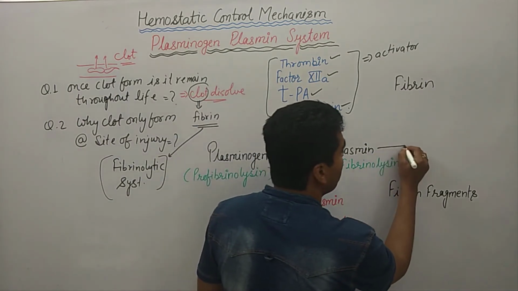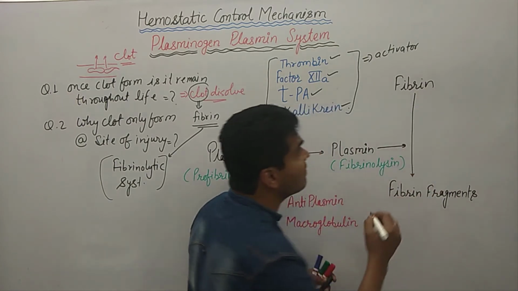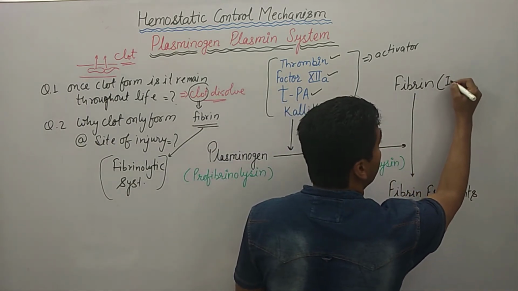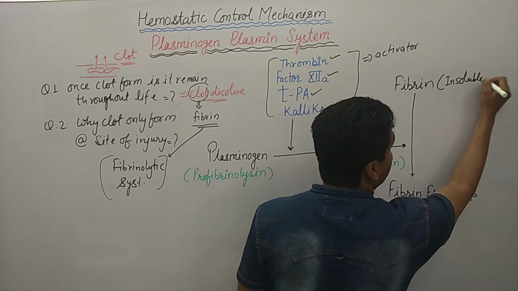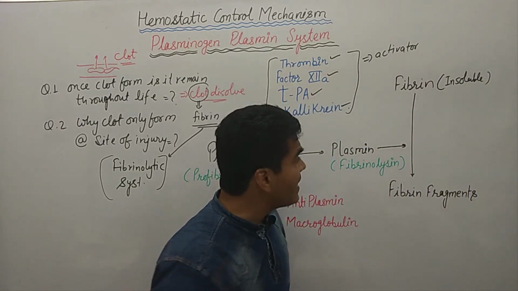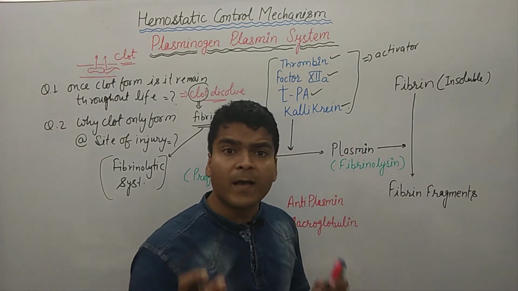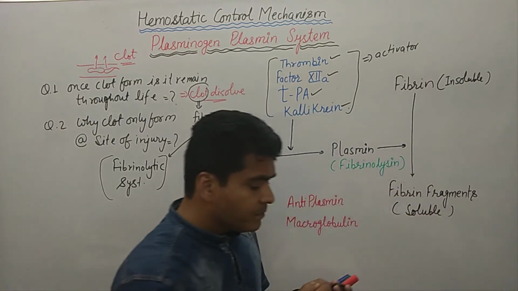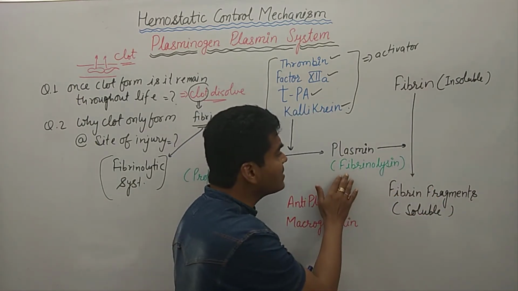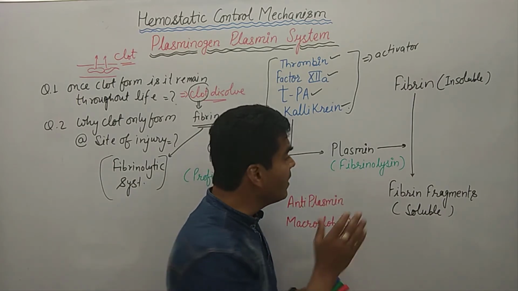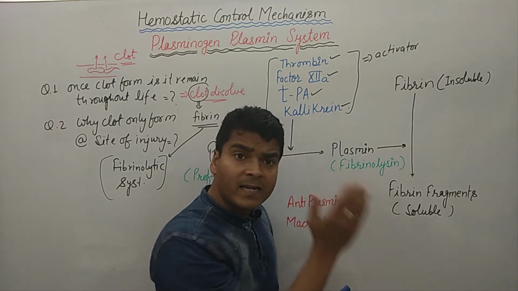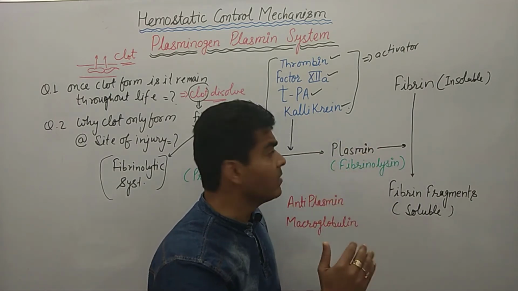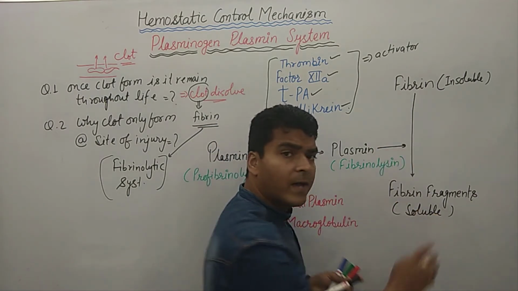Now what will this plasmin do? It converts fibrin into fibrin fragments. As we know, fibrin is in an insoluble form. In the presence of plasmin, this fibrin is converted into fibrin fragments, which are soluble. Another name for plasmin is fibrinolysin. The word itself gives the meaning: its work is to lyse the fibrin. So fibrin is converted into fibrin fragments.